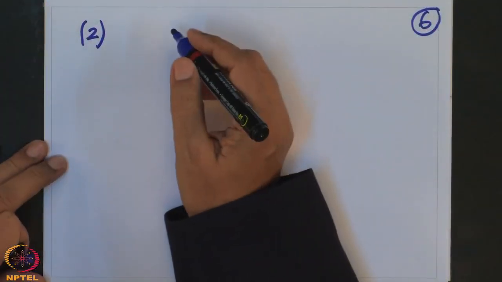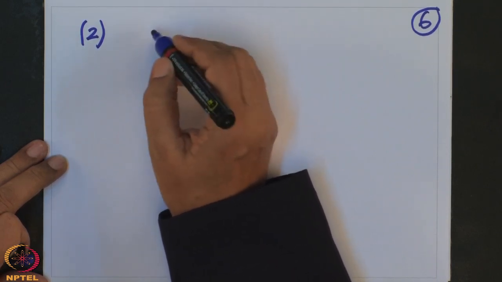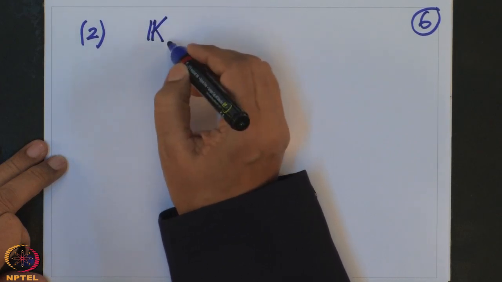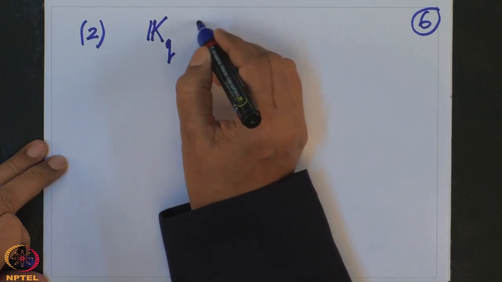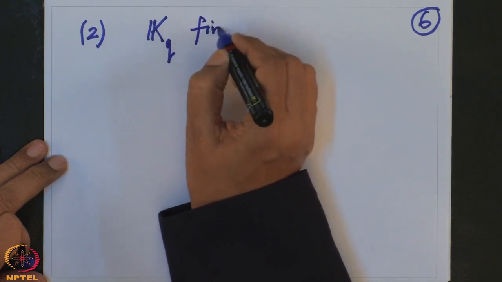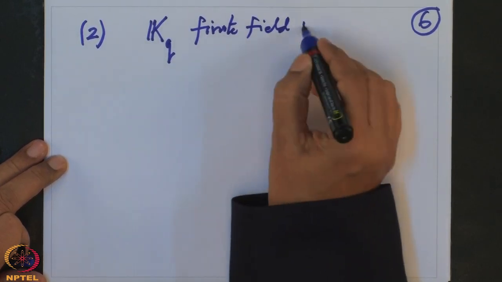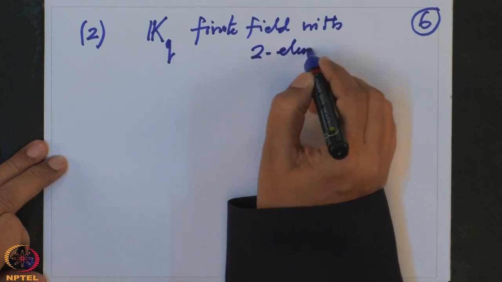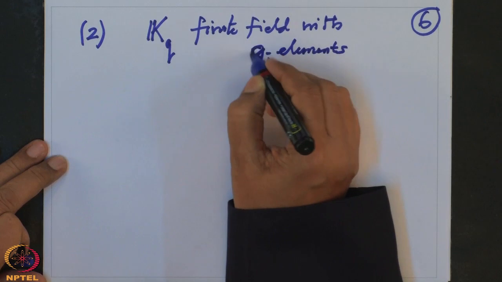Another example is, suppose I take a finite field K, a field with q elements. So this is a finite field with q elements, not 2, q elements.